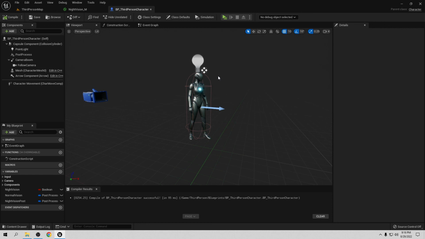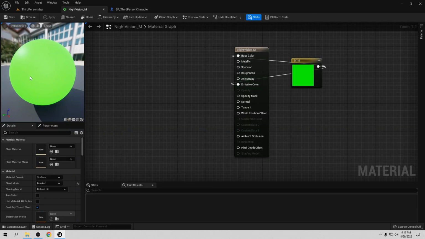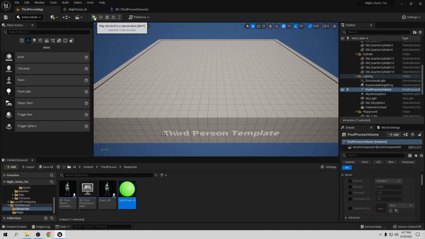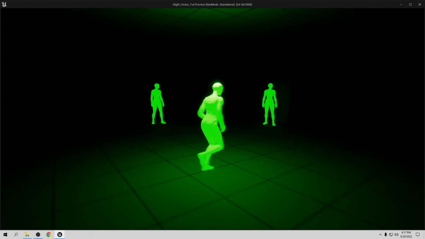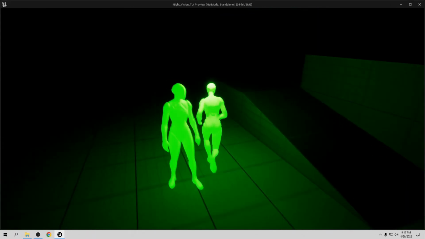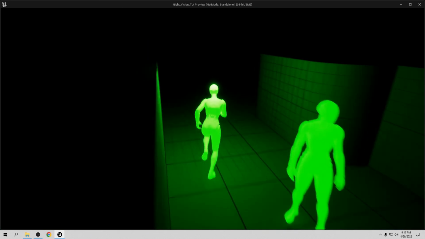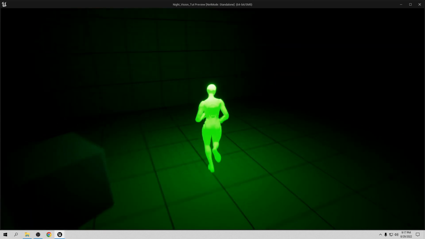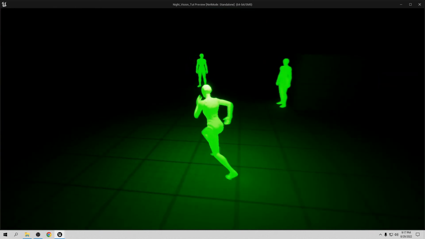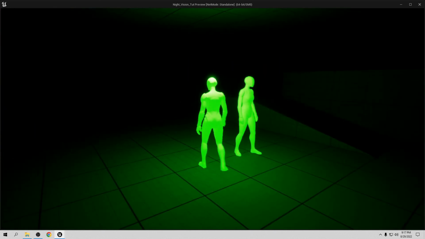So I want to add a little update. For whatever reason, when I do exactly the same as in the tutorial, the only way for the night vision to work was that I moved this stuff from here to here. The only thing I do is apply and save. So now if we go play and press the button, it's working like it's supposed to. That's a really weird bug, but now it's fixed, only by moving that stuff in the material. That's really crazy. But you can see this working like it's supposed to. That is the cool effect I wanted to add.